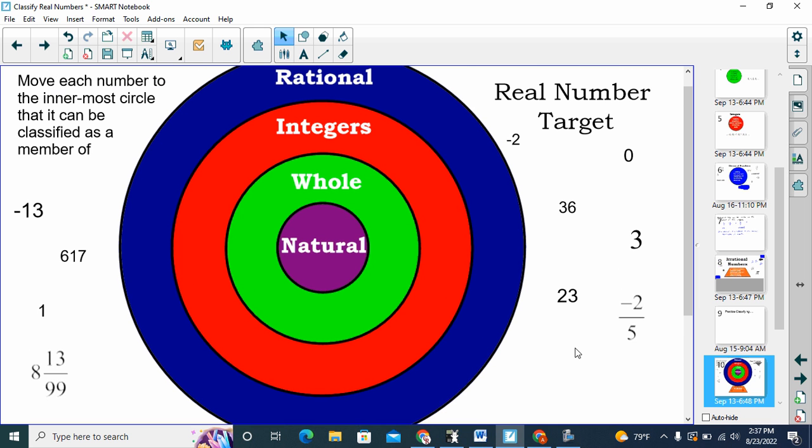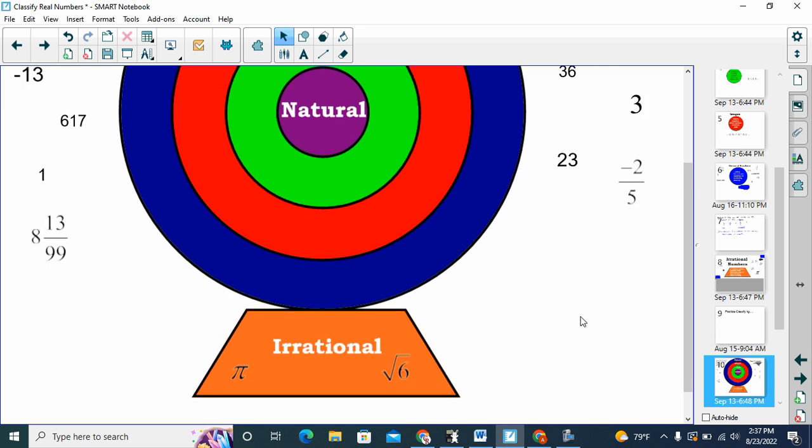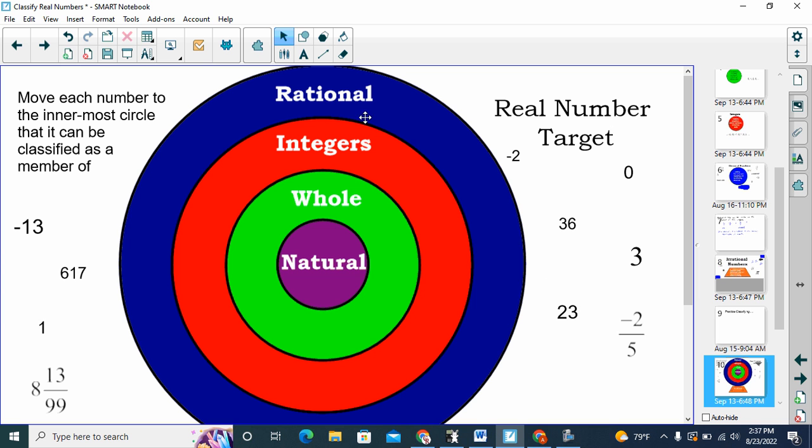Any other irrational ones? Looks like they're all either no fraction or decimal, which means we could write them over 1. Negative 2 over 5 is already written as the quotient of 2 integers. This one could be changed so that it's the quotient of 2 integers. So that's it for the irrational ones. Let's take care of these fractions. Negative 2 over 5. Negative 2 over 5 we said was rational.